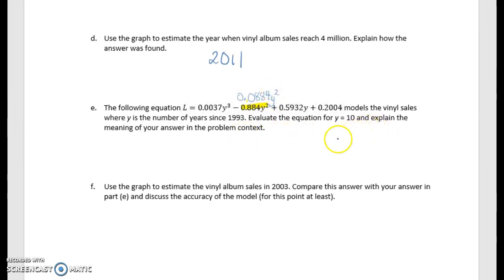So this is asking you to evaluate when y equals 10. And so this would be 10 years after 1993. So in 2003, what would it be? So go ahead and type that into your calculator, substituting the 10 in for the y, and you should come out with L equals a value. So just take a second or two, a couple seconds to go ahead and type that in, come out with your